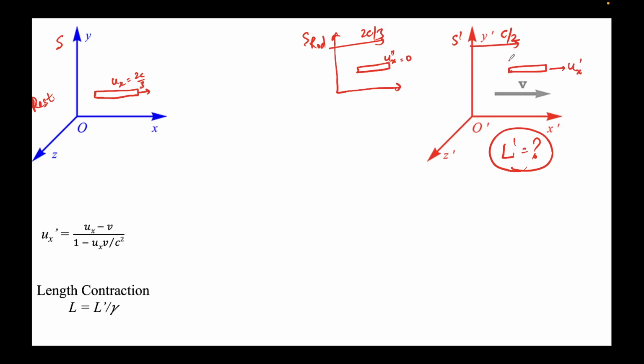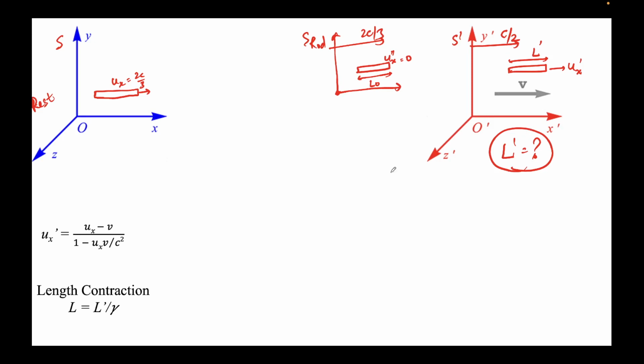We don't know that. Here the length would be L prime, and here the length is L0. In this frame, it is called the proper length because the rod is at rest here; you see ux double prime equals 0. So the length measured by an observer sitting somewhere here will be L0.